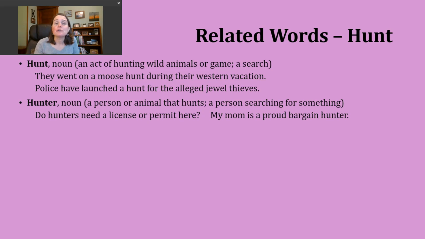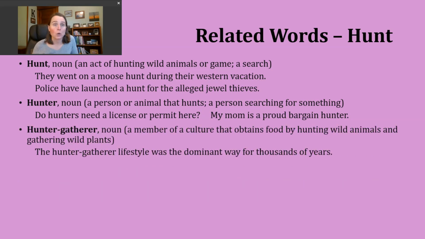But a second way to use that noun hunter is to refer to a person who is searching for something. An example of this, my mom is a proud bargain hunter. She loves a good sale and loves to tell people how much money she saved by finding this particular item on clearance or discount or taking advantage of some coupons or special offers. So that's what she searches for, a good deal.